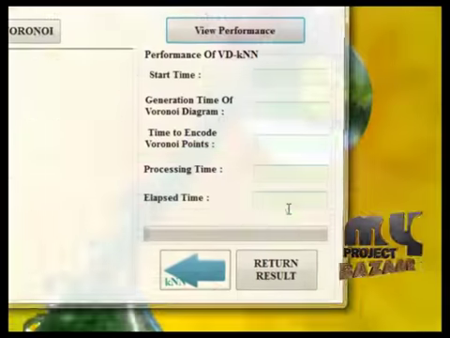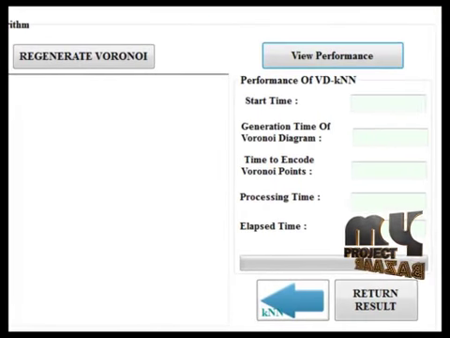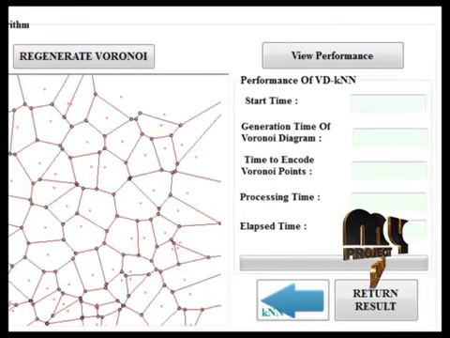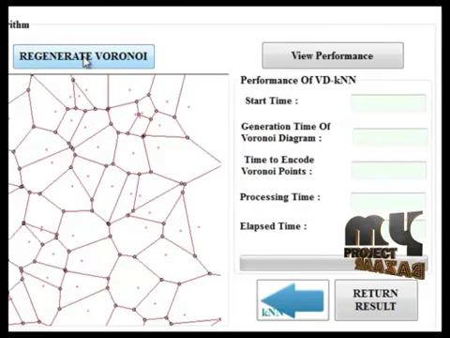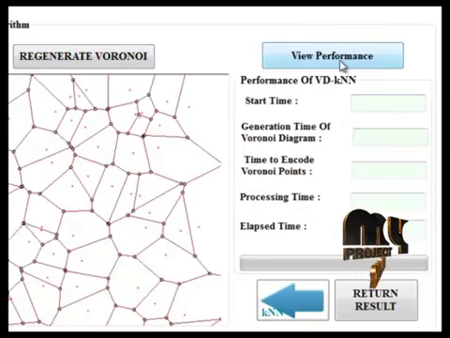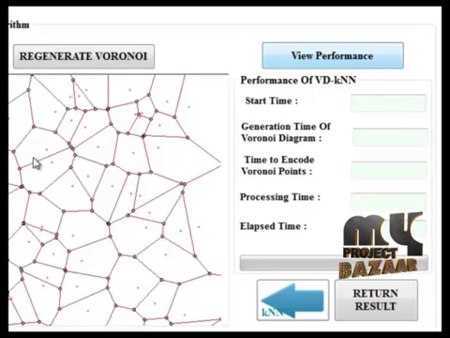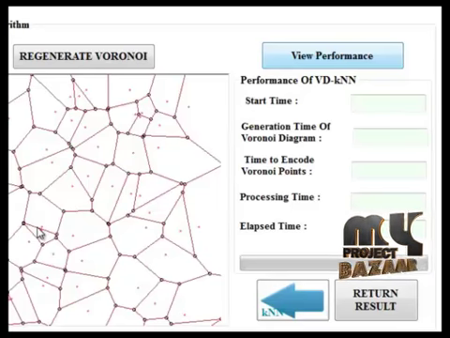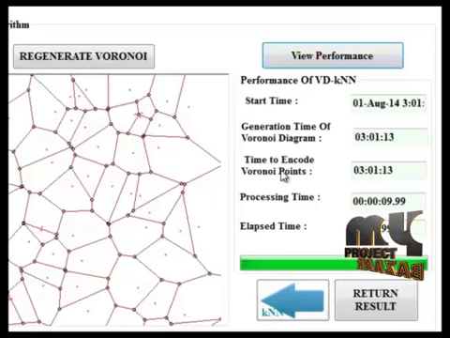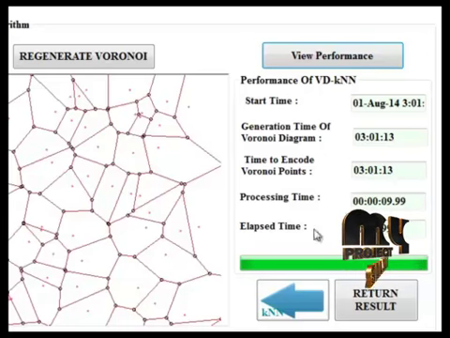First one is the Voronoi diagram. Here we are generating the Voronoi diagram based on encrypted points. These are generated based on encrypted points, and we can also regenerate the Voronoi diagram. And here we can view the performance of the Voronoi diagram: the starting time and generation time of the Voronoi diagram based on encrypted points, the time to encode the Voronoi points, and the processing and elapsed time.